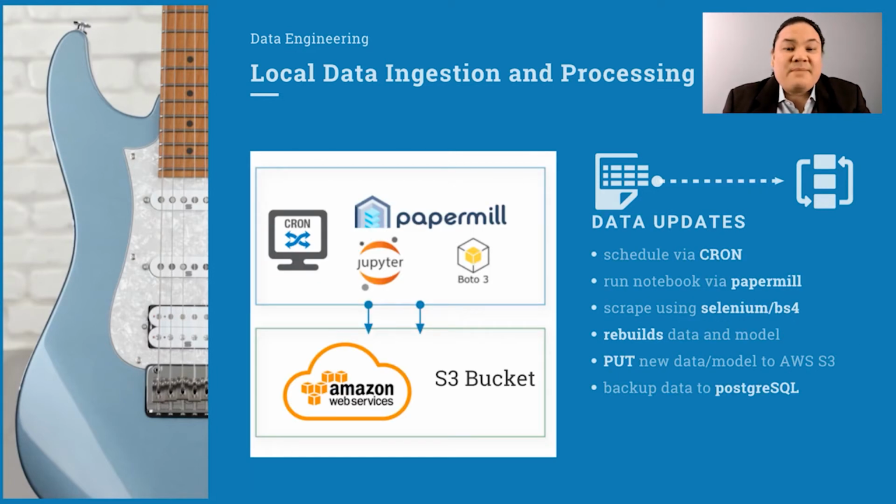To keep the data and my model current, I used a combination of Papermill and Cron to locally run a notebook on a weekly schedule. Now, this notebook will scrape the latest 10 pages of guitar listings on Reverb using Selenium and Beautiful Soup, and then the new data is uploaded to my S3 bucket. I also store the data locally in PostgreSQL via Psycopg2 as backup.